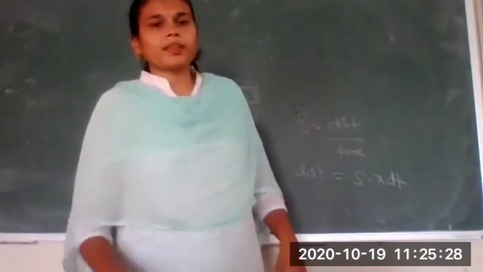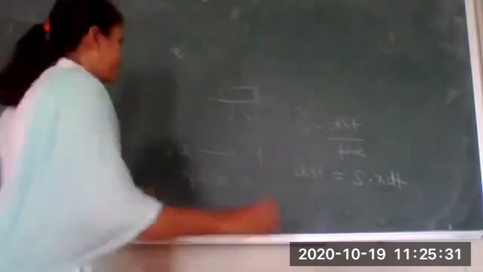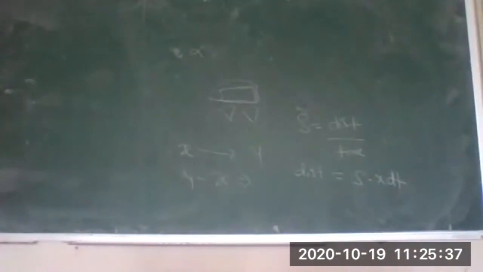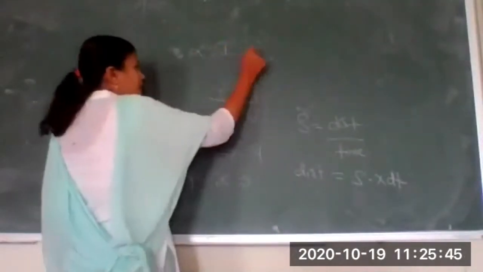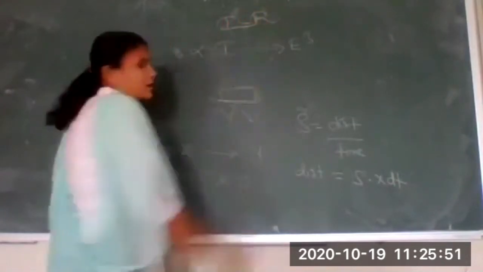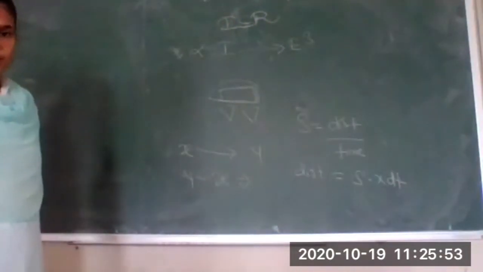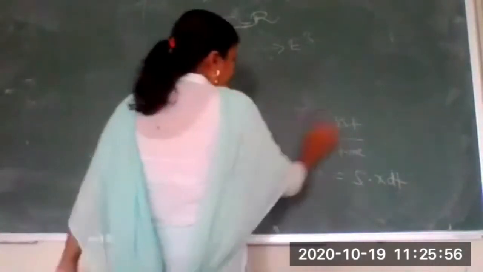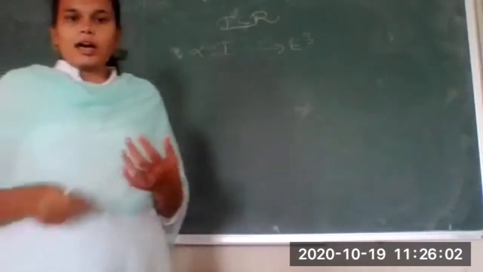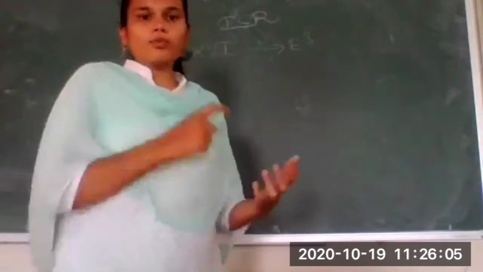Now I have already told you about our curve alpha. How do you define the curve alpha? What is a curve alpha? It is a function from an open interval I to R3 space, where the open interval I is a subset of the real line. Correct? Okay. I told you that I can imagine the curve alpha as the path of a moving point object.